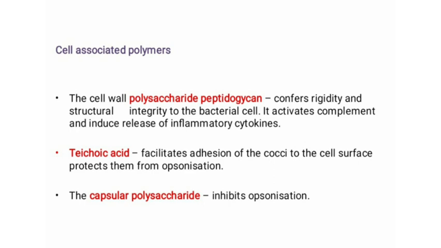Another one is capsular polysaccharide. Capsule is a gelatinous material present on the outer surface of the bacteria. This capsular polysaccharide inhibits opsonization or the phagocytosis process and facilitates infection by the organism. These are the three cell associated polymers that confer pathogenicity to the Staphylococcus aureus.